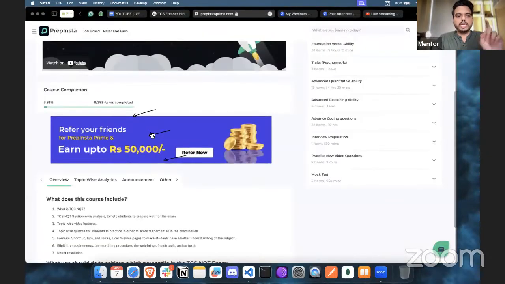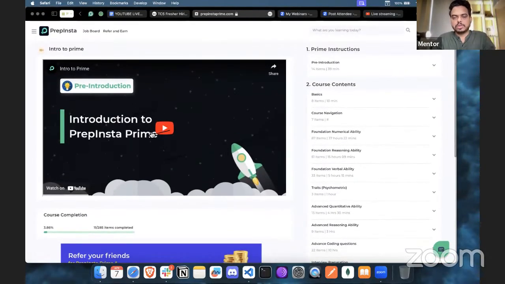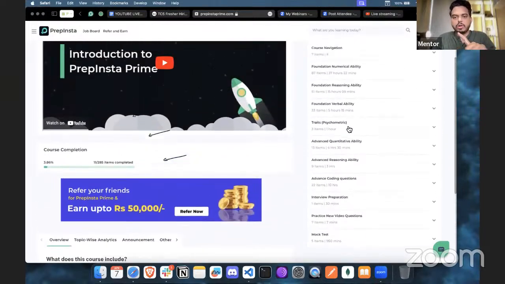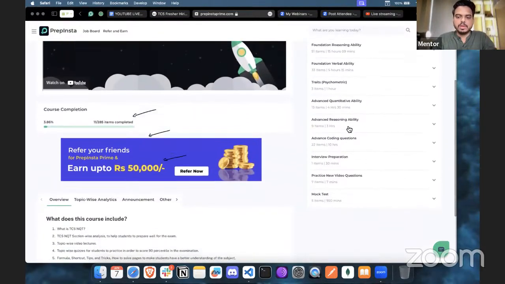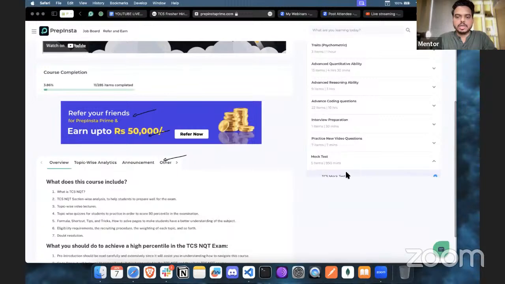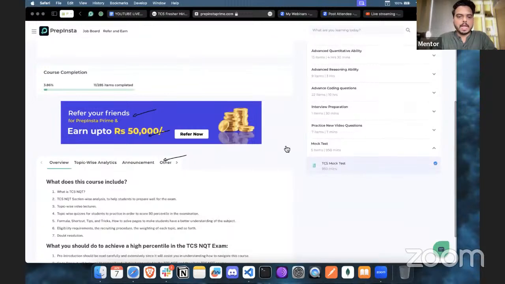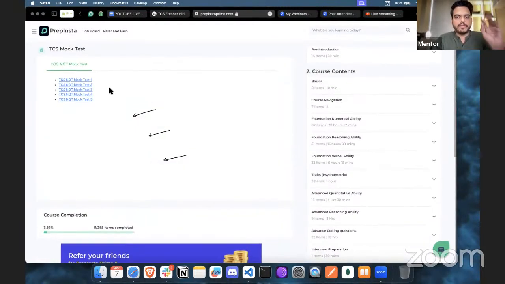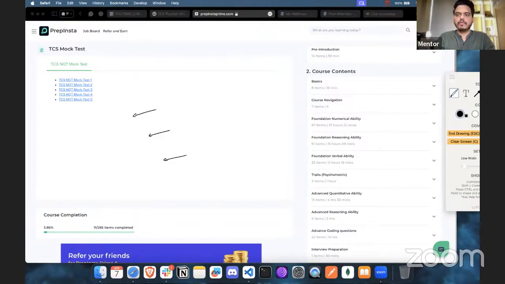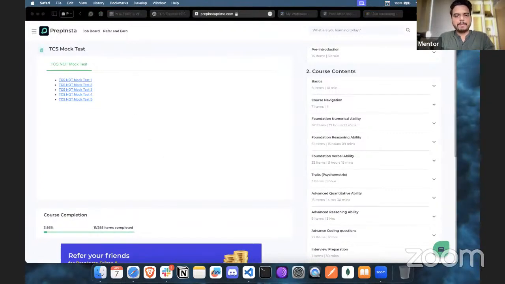If you go to your TCS Ninja course, on the right side you will see the table of contents which are available. In the mock test section, you will get the mock tests. Currently we have uploaded 5 mock tests, and from the day we started this, about 5 days ago, people who are using it already know that. But we are going to keep uploading until the day of your exam.